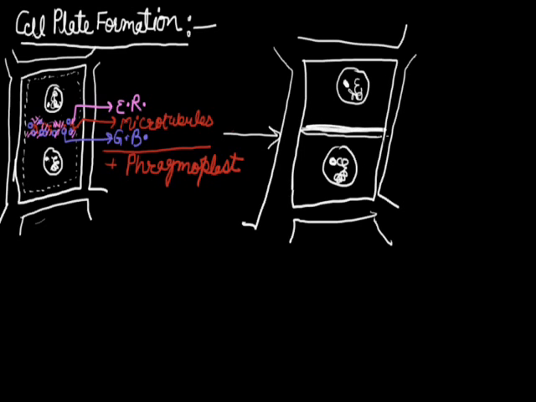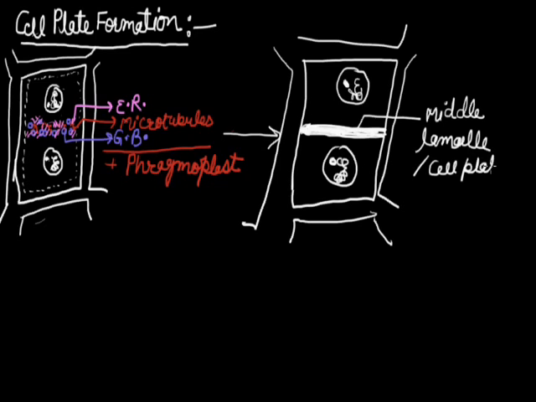That's called the cell plate, or because this is arranged at the equator or the mid of the cell, it's also called the middle plate or middle lamella. You can say this one is the cell plate, middle plate or middle lamella.